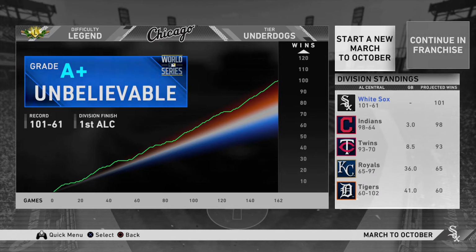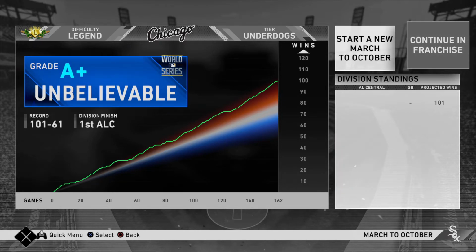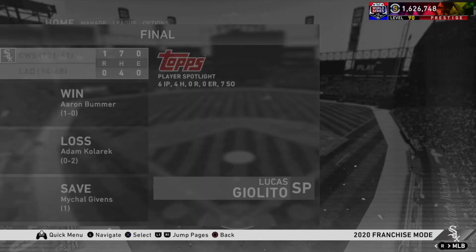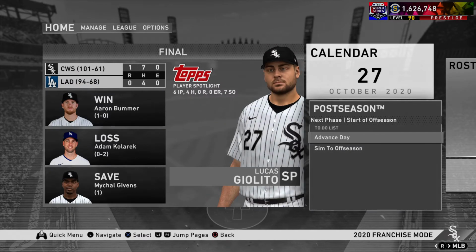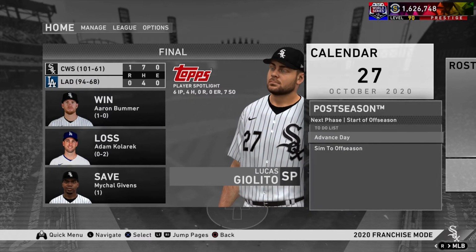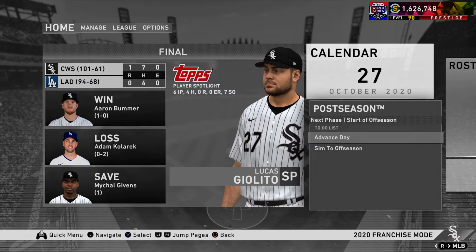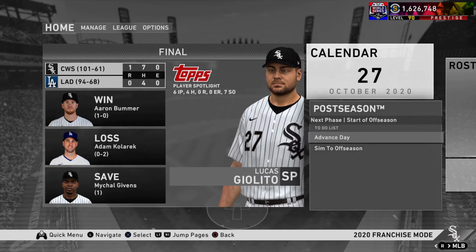And once I hit continue in franchise, we'll be able to see all of that stuff. So I'm going to go ahead and hit it. I haven't done this already, so I'm going in blind. I don't know who won what and all that stuff, but there it is, the 1-0 shutout victory in Game 5 of the World Series to bring it home for us.